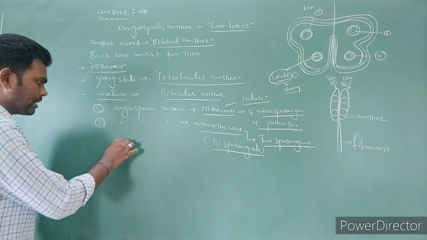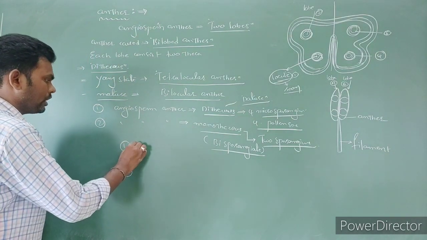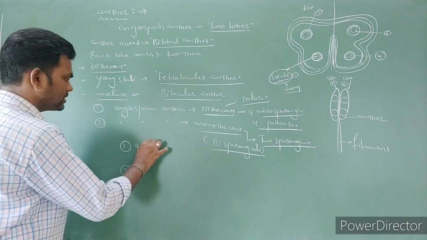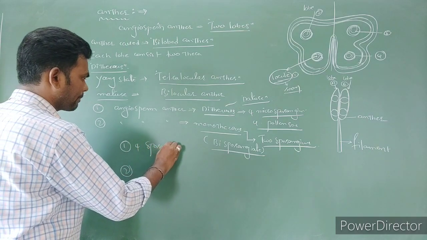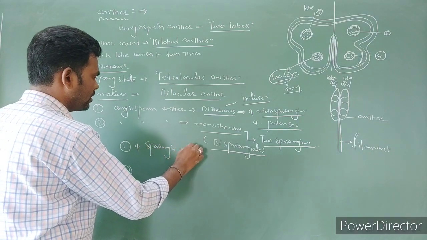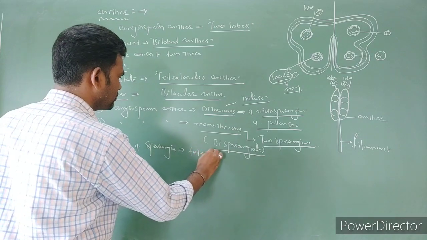So simply remember these 2 points: if 4 sporangia are present, that is called tetrasporangiate.